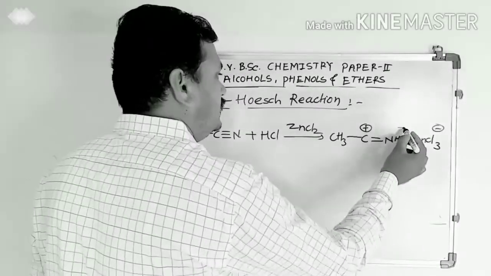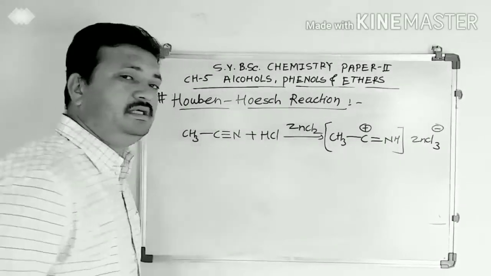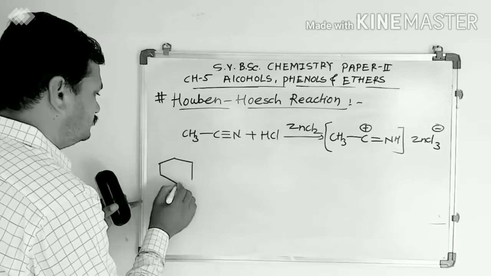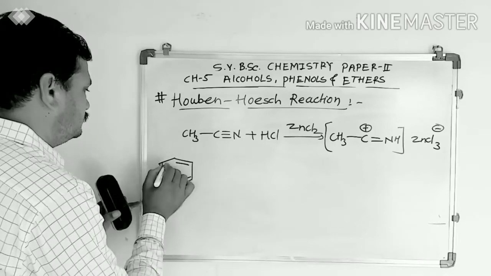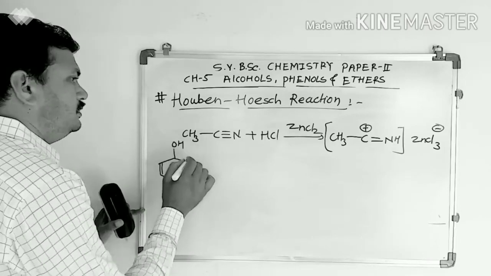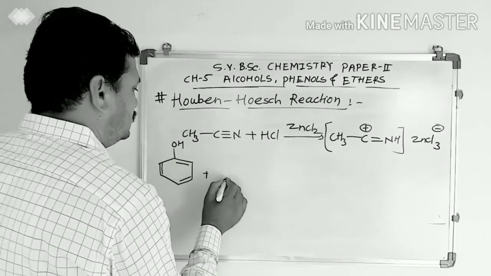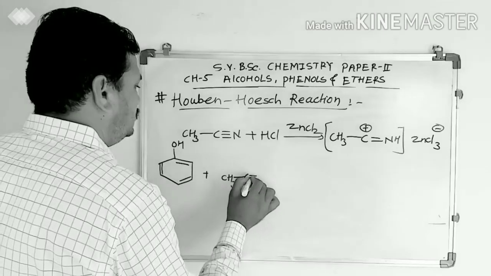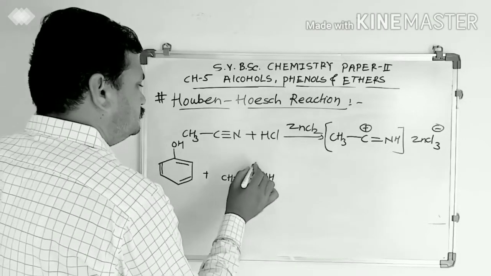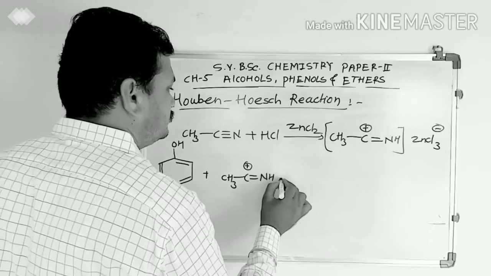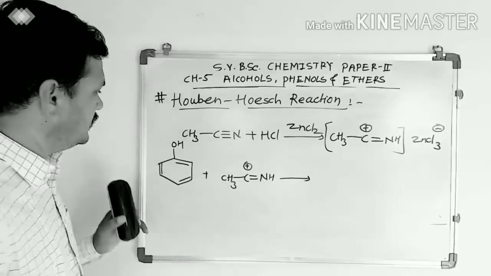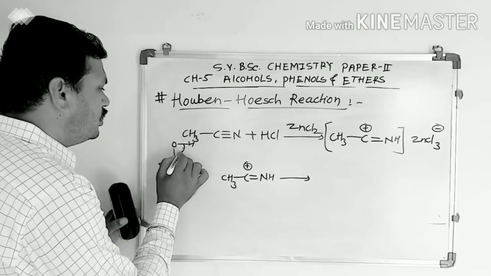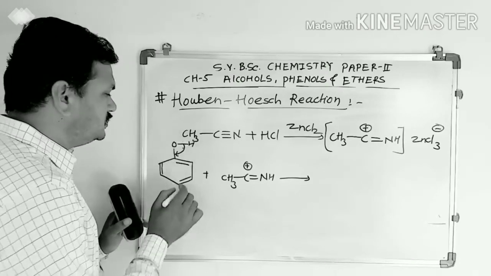Okay, it is our intermediate. Now this intermediate reacts with phenol, CH3 C double bond NH plus, same reaction. This oxygen hydrogen bond pair shifts here, formation of carbon oxygen double bond.